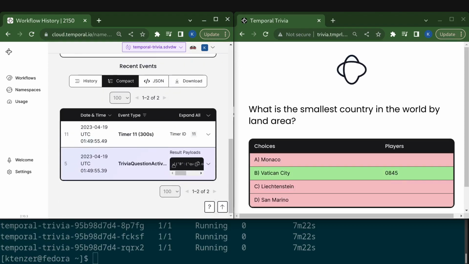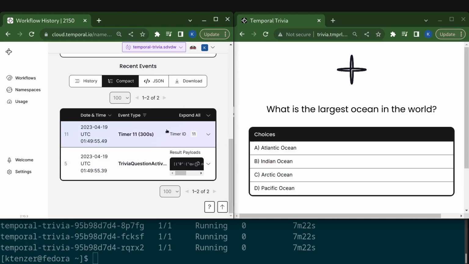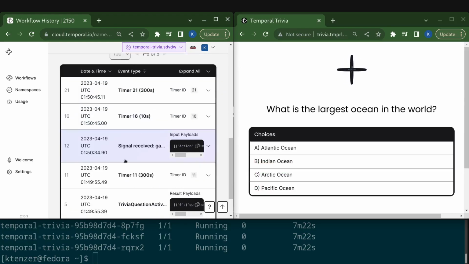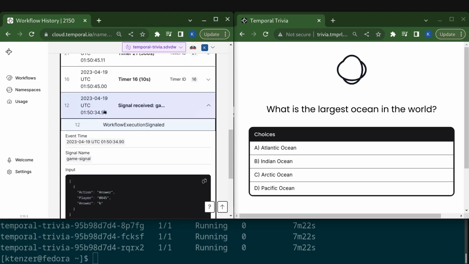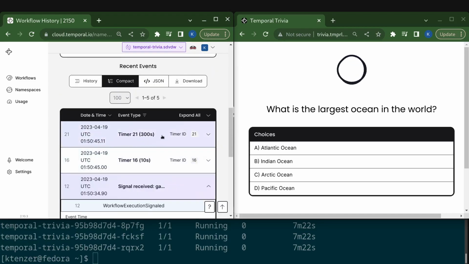You'll see over here on the Temporal side, it's on auto refresh, so it'll update the workflow pretty soon. It's, I think, 15, 20 seconds. There it goes. And so you can see it set a timer here. That was the first timer for the question. Then it received the signal. I answered B, and then it progressed to the next question and reset the timer. So now I'm on the next question.